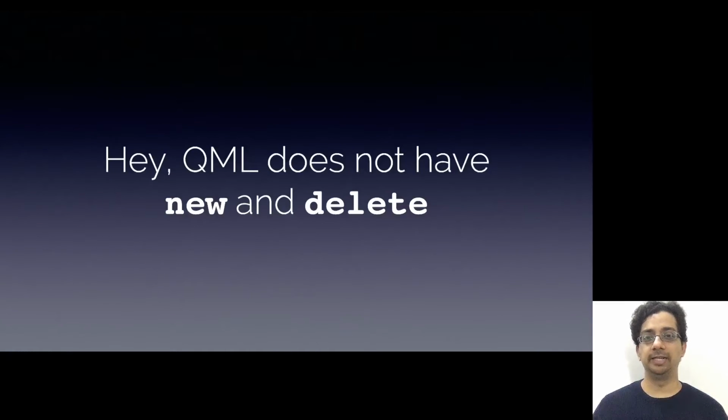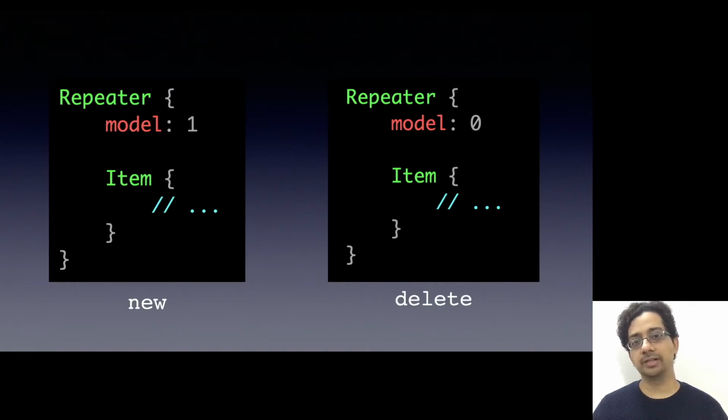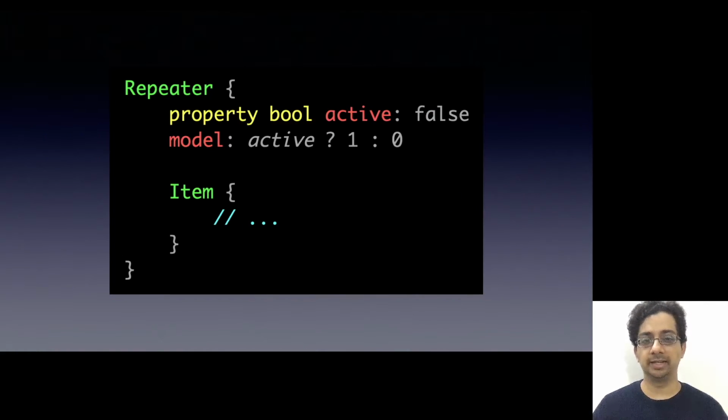One of the things that I really missed in QML as a C++ developer is the lack of new and delete operators. It is really powerful to be able to create and destroy items at will when you're developing an application. When I first learned QML, I would creatively use repeater to accomplish this. A repeater with model as 1 is as good as a new operator. When I change that to 0, it becomes delete. After some time, I created my own QML component which had a repeater in it with active flag.